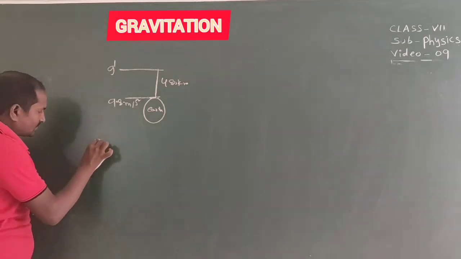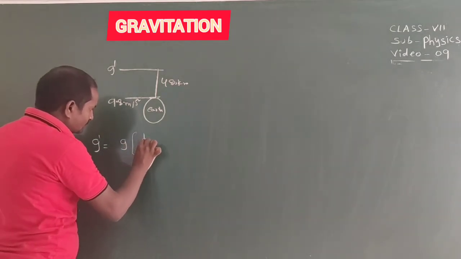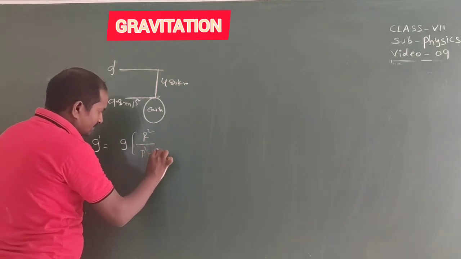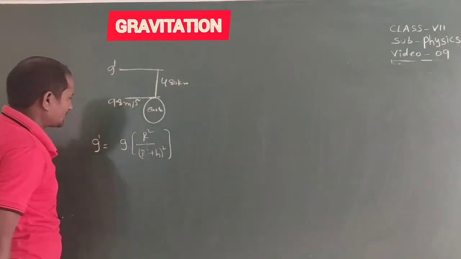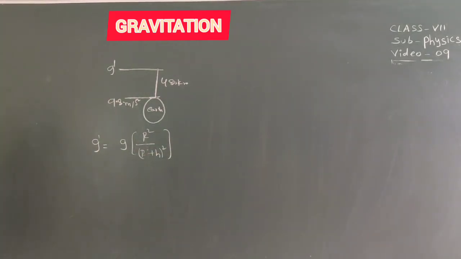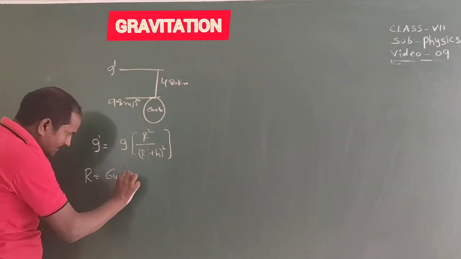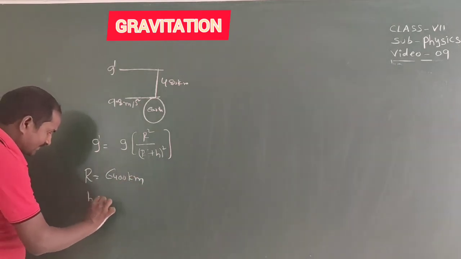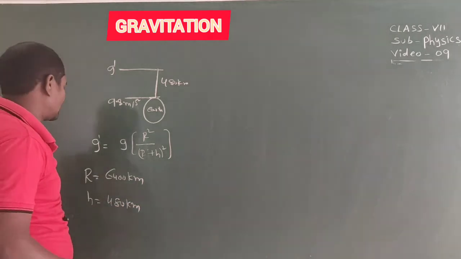So we know that g dash equal to g into R square by R plus h whole square. Okay, here R means the radius of the earth is given, that is 6400 kilometers. Next height is given, that is 480 kilometers.